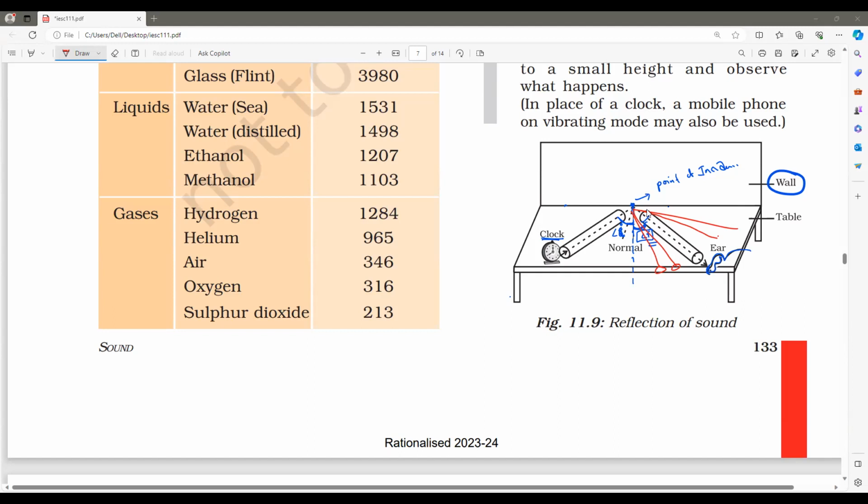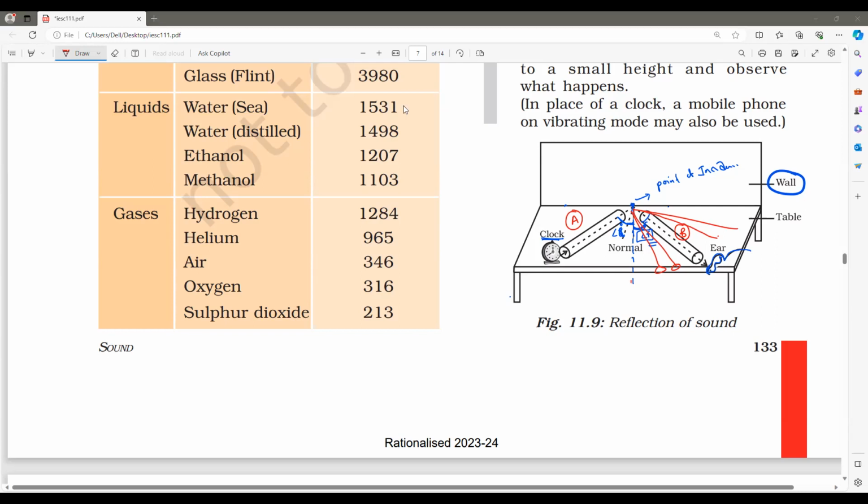This is tube A and this is tube B. You have to adjust the angle tube B makes with the normal. In such a situation the ticking sound of the clock becomes maximum. Whenever it becomes maximum, that is our angle of reflection.